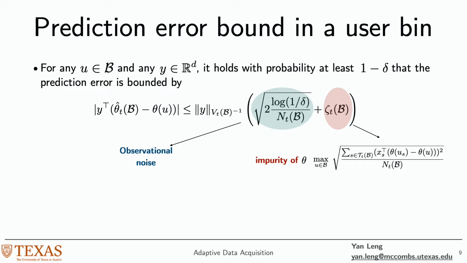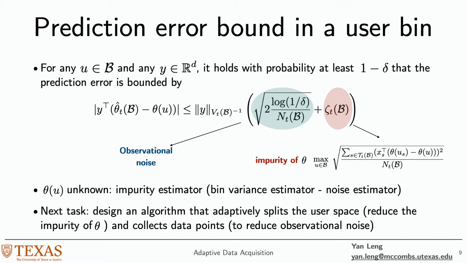I'll give you a quick overview of our model and theoretical result. We first derive the prediction error bound as in this theorem. For a fixed user bin, we show that the prediction error is bounded by the sum of observational noise and the impurity of the user preference theta. And with this result, our next task is to design an algorithm that can adaptively split the user space so that we can reduce the impurity of theta and collect more data points. Therefore, we can reduce the observational noise.